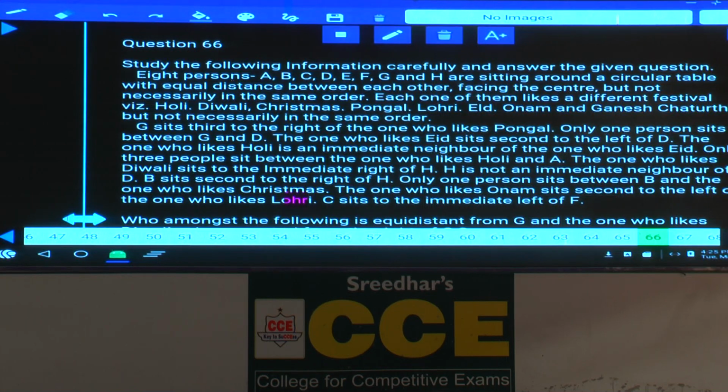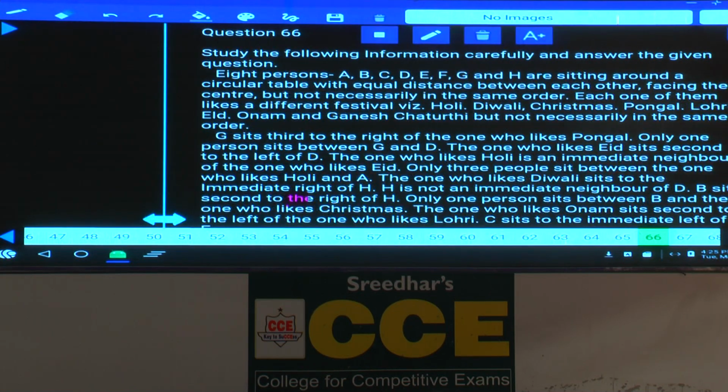Paper number 675. Now in this question number 66 to 70. Now in this 66 to 70, what is the information here?